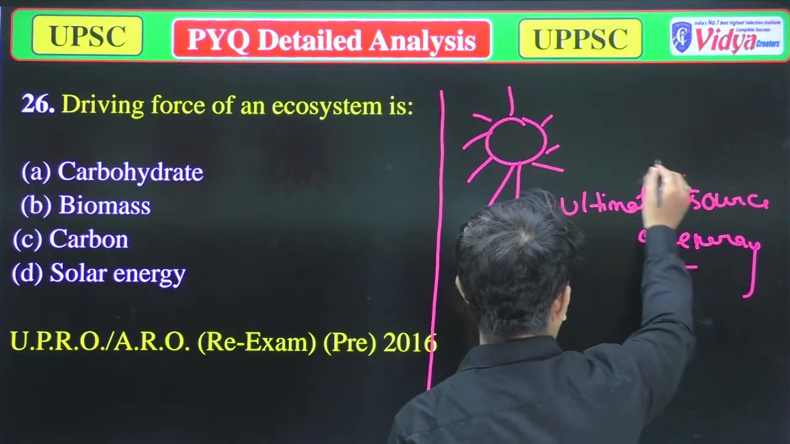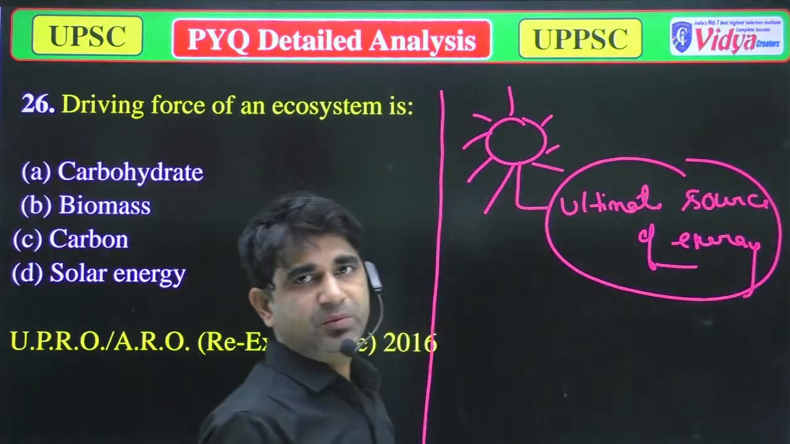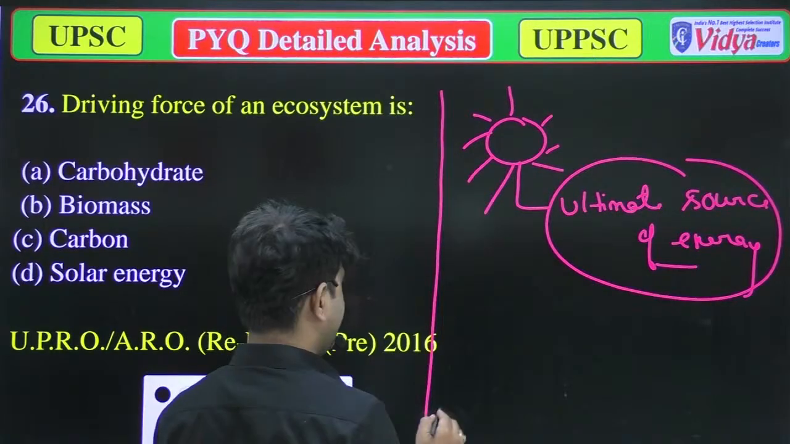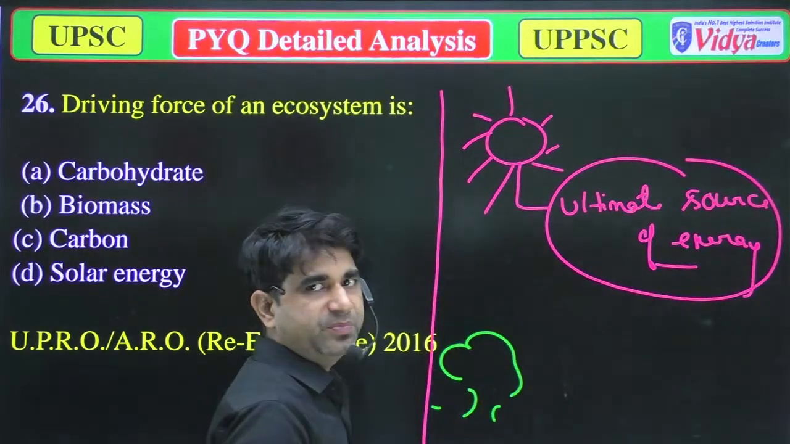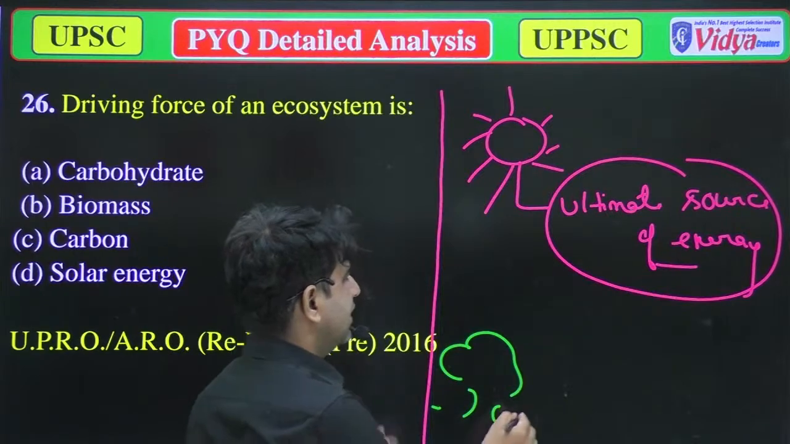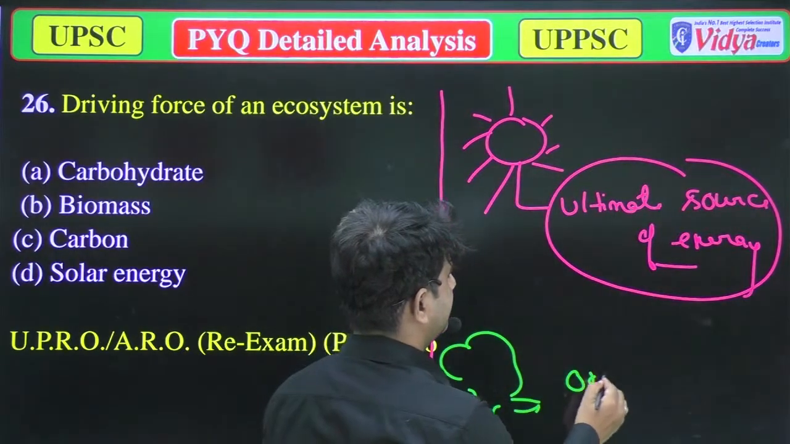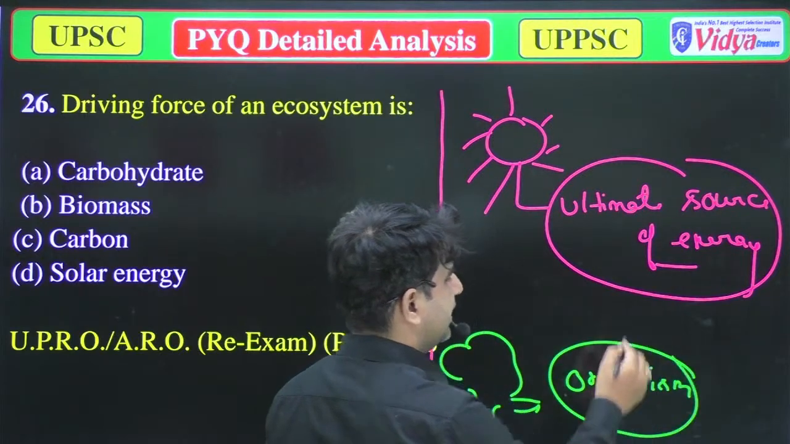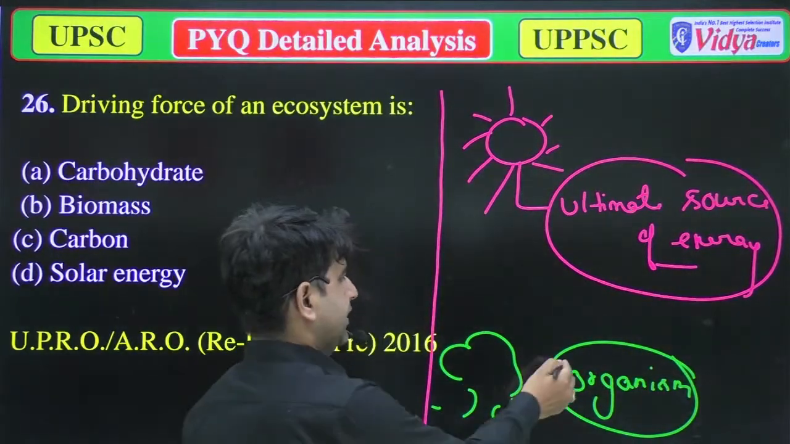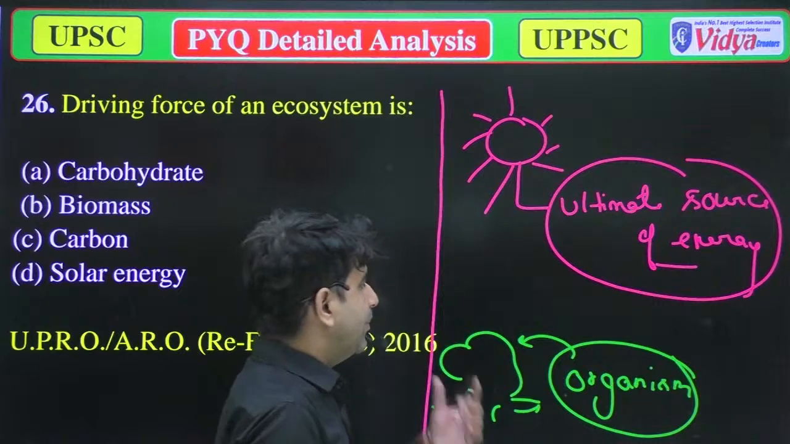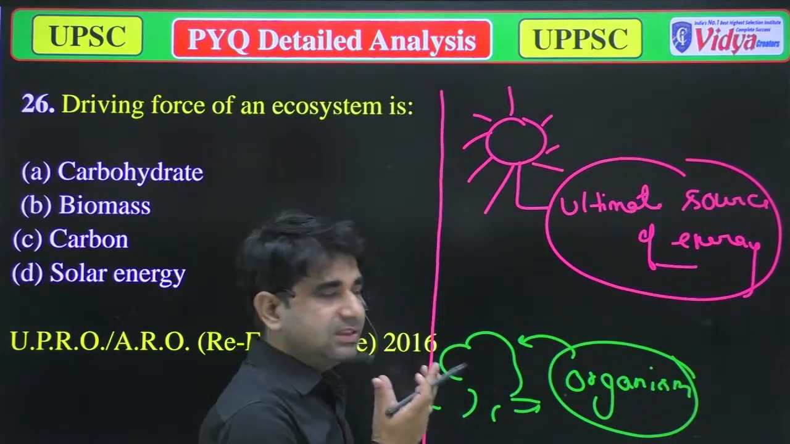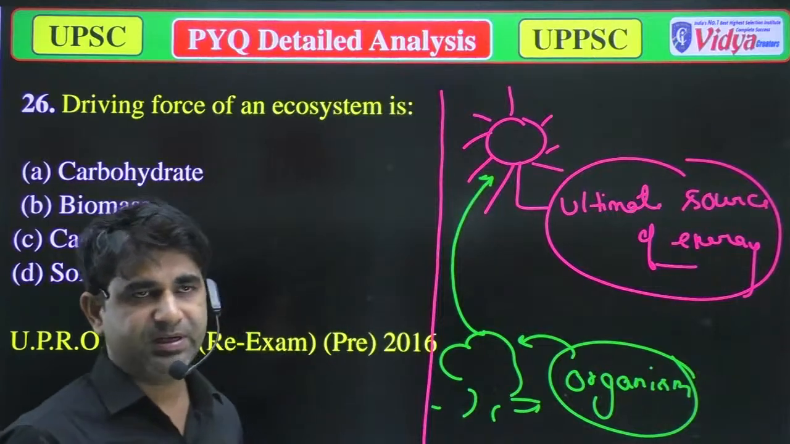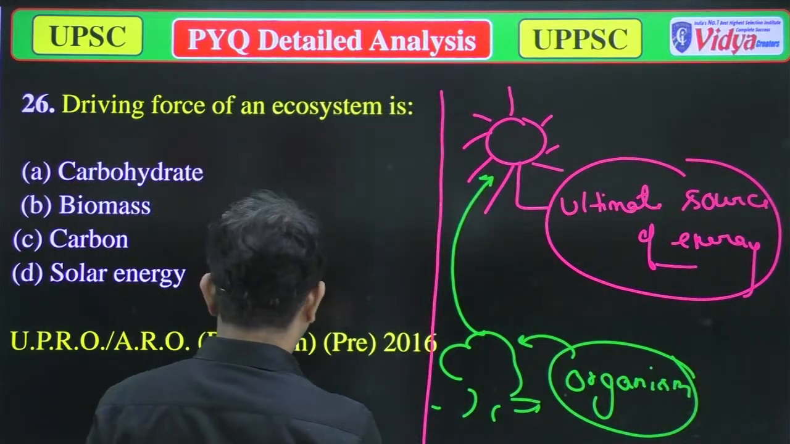The sun is the ultimate source of energy, because human beings depend on plants for our food. Various organisms on this earth directly or indirectly depend on plants for their food. But these plants depend on sunlight for their food, because there is a process called photosynthesis.